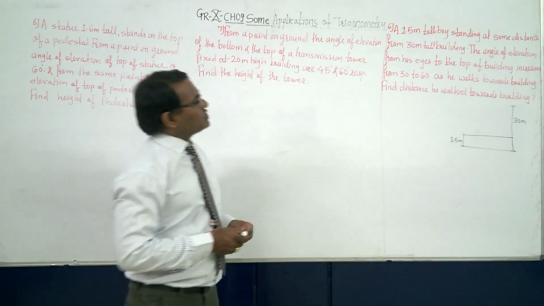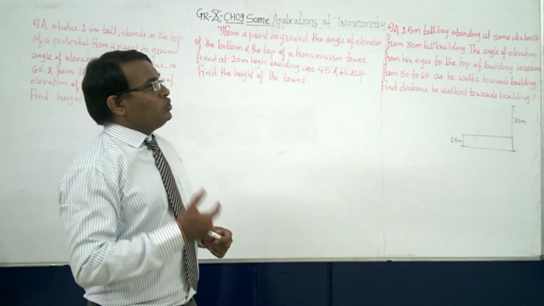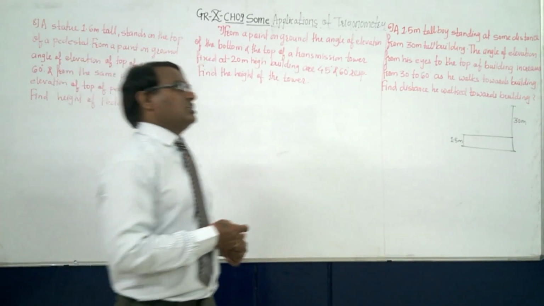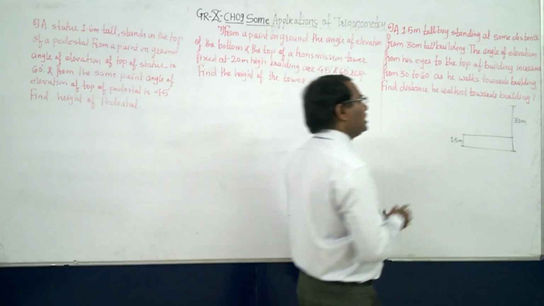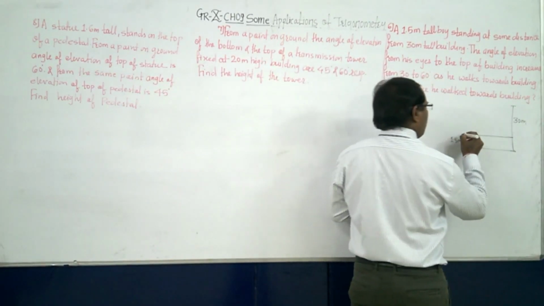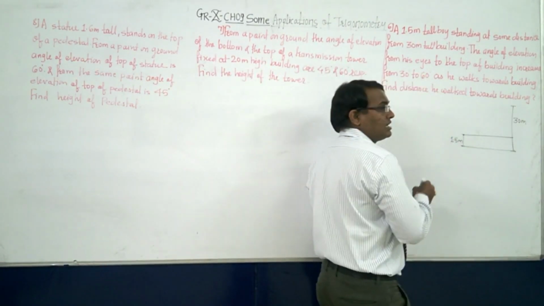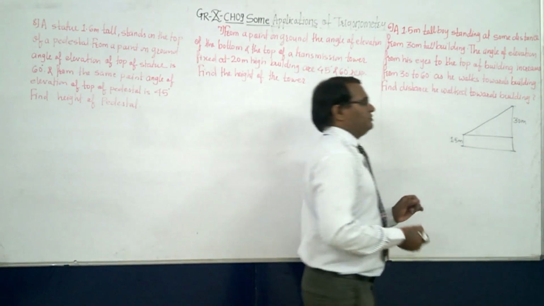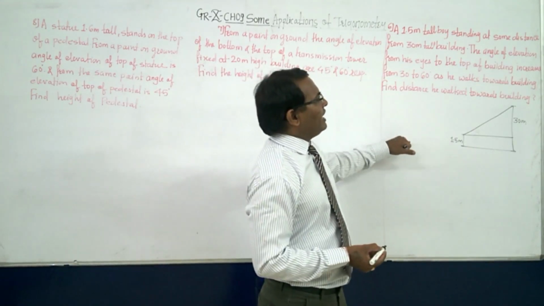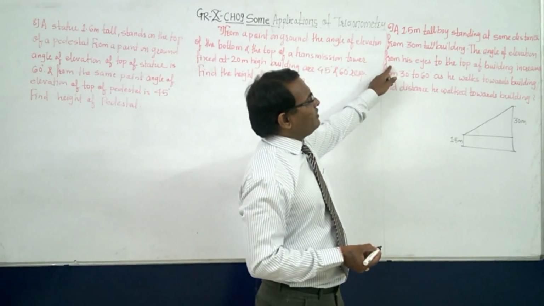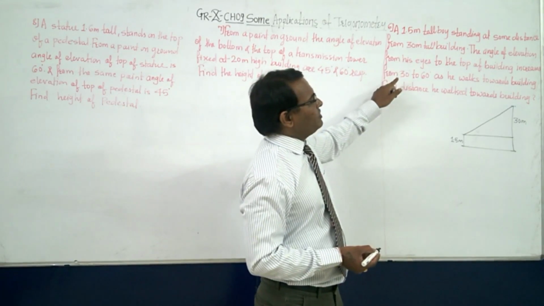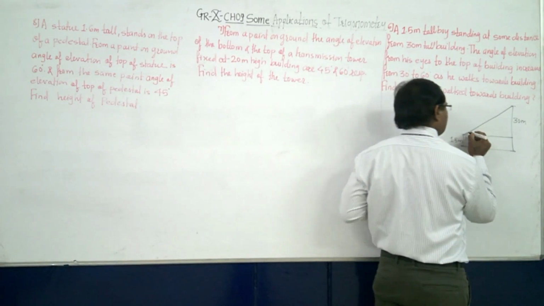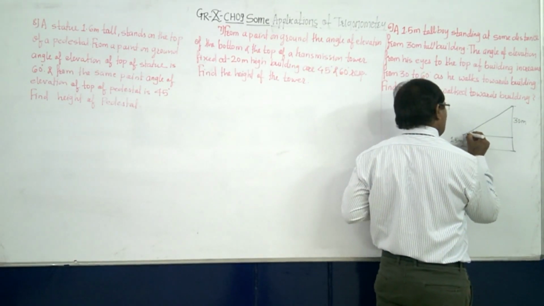The angle of elevation from his eyes to the top of the building increases from 30 degree to 60 degrees. Now top of the building is this one. Where are the eyes? Eyes is here. So this is the first angle, the angle of elevation. Here it is 30 degree.